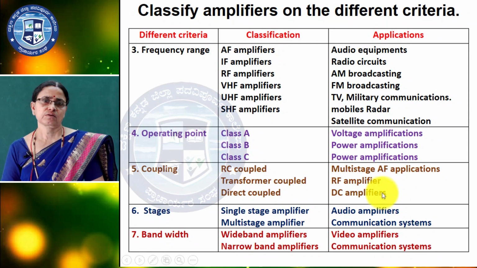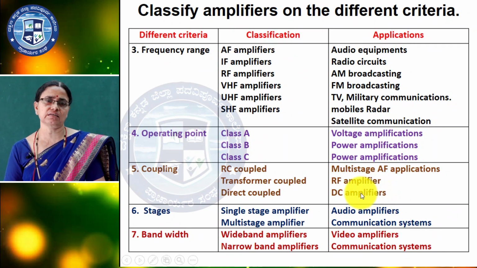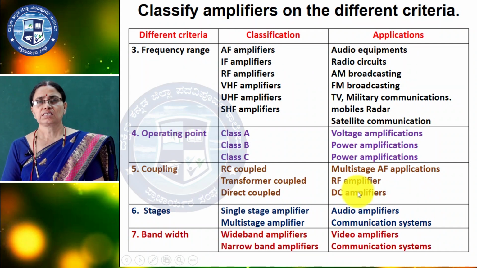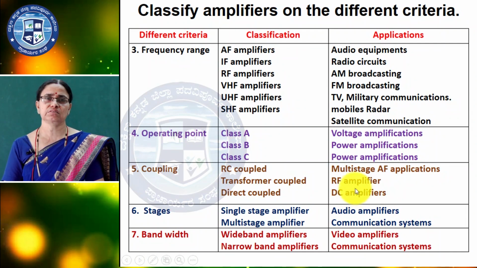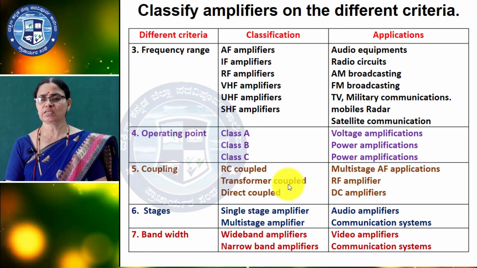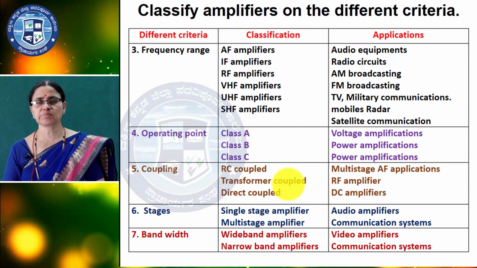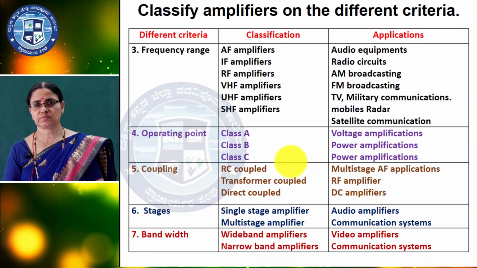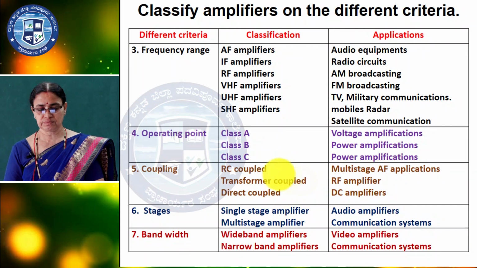Direct coupling, directly we are connecting one circuit to the other circuit, or first stage to the second stage. Transformer coupling, we are using the transformers, especially in the case of the communication systems, because impedance matching will be very good in the transformer coupling. So, we are using transformer coupled amplifiers, that is RF amplifiers. Direct coupled, that is DC amplifiers, zero frequency, here capacitors are not coming to picture.